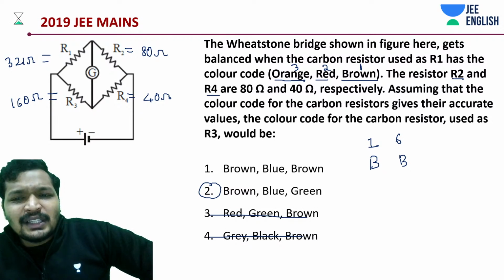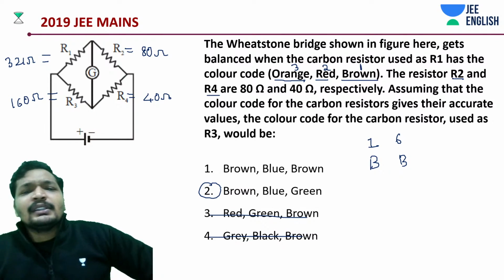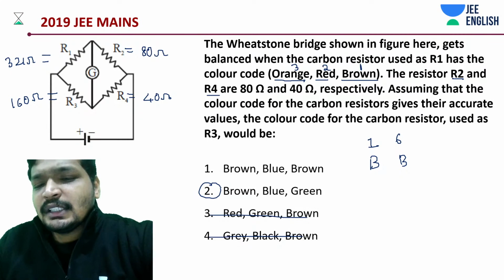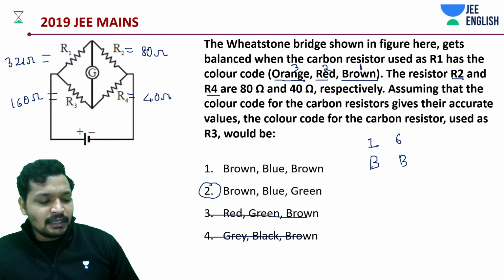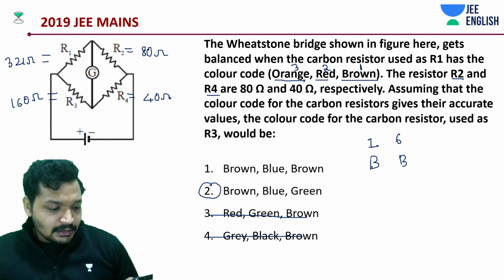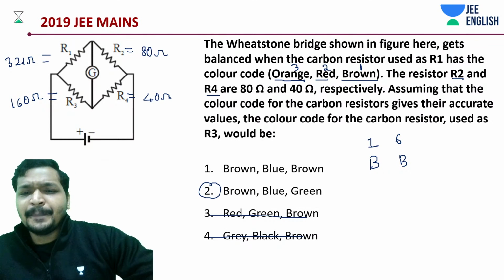There should have been 160. Do check out the color code once. BB Roy, black is the first thing in BB Roy. Let me quickly check what this BB Roy is. Let me not give you the fundamentals, because this is an important thing. Black is the 0. Brown is the 1.